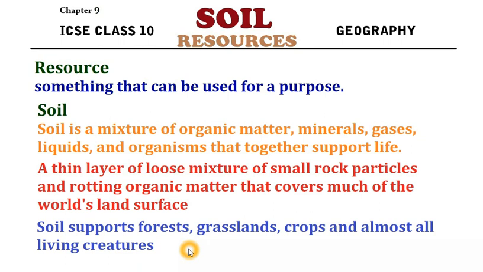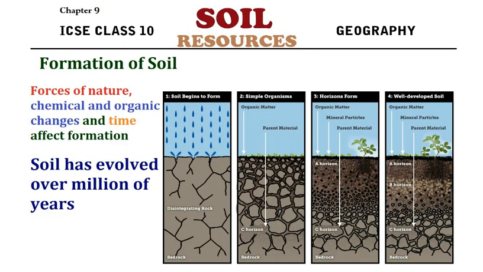Now moving on to the next, formation of soil. We don't need to go deeply into this topic. It's very simple. Soil is most of the time formed by the breaking down of parent rock. Parent rock, in its original place, starts breaking down into smaller particles and again into smaller and smaller particles over time, and it sometimes takes millions of years, and slowly changes into tiny particles and forms a layer on the top, and that is what is called soil.